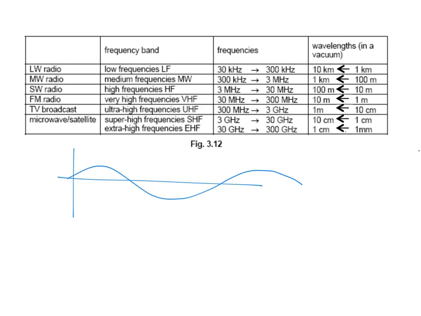Now, when these radio waves are transmitted, they will be received by an aerial. So let's say this is your radio and this is your aerial. The signal that we are sending will induce an EMF in your aerial. Why would the signal induce an EMF in your aerial?